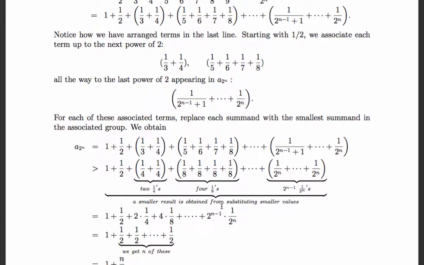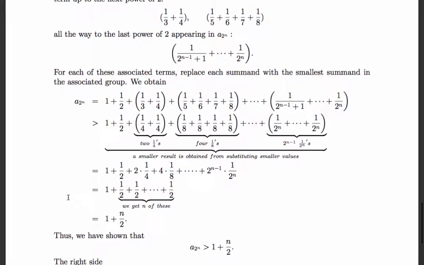Right, so the last entry will be 2 to the n minus 1 times 1 over 2 to the n, which is, of course, 1/2. In fact, this is 1/2 and this is 1/2. What we'll get is 1 plus half plus half plus half, and we're going to get n of them. So n halves is half of n.